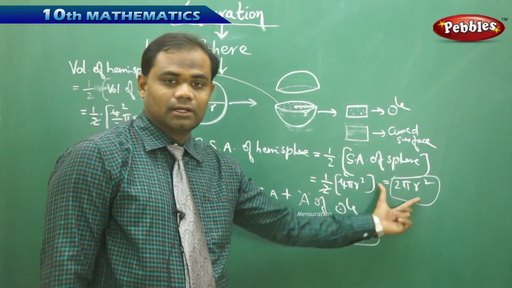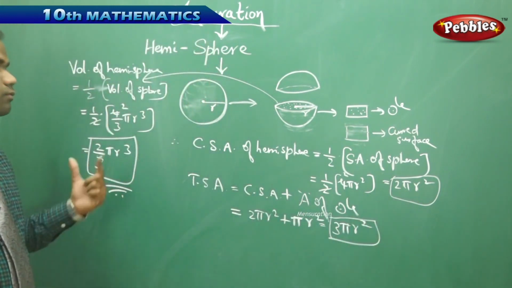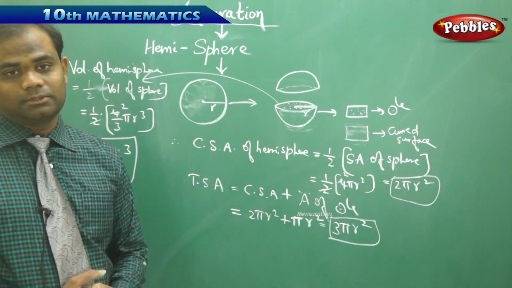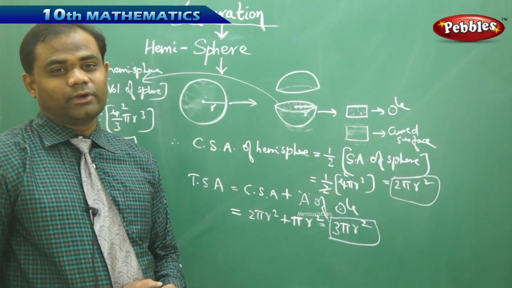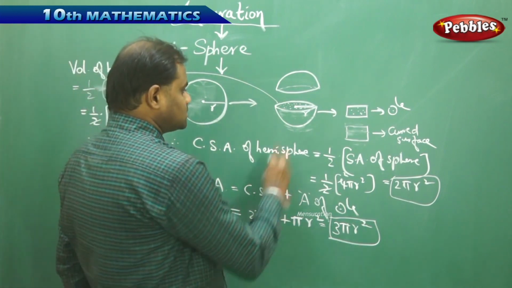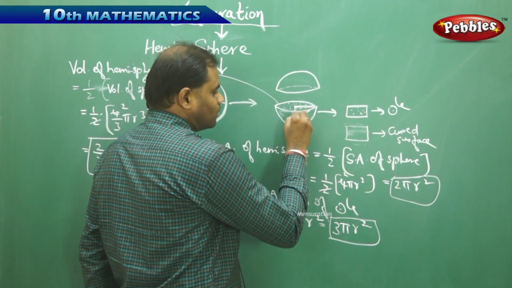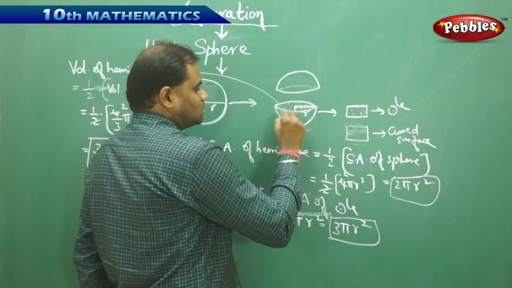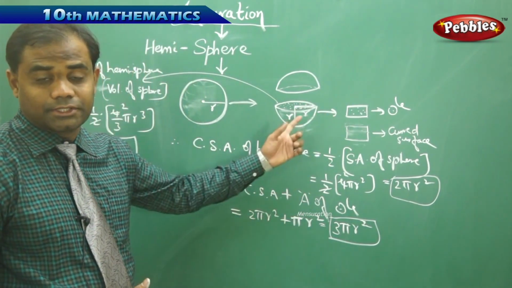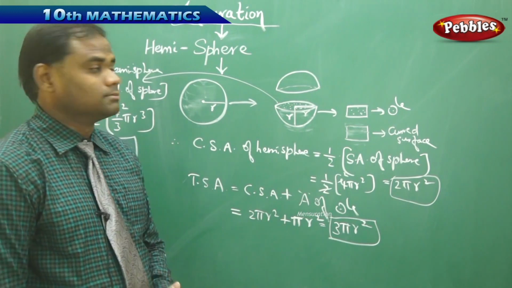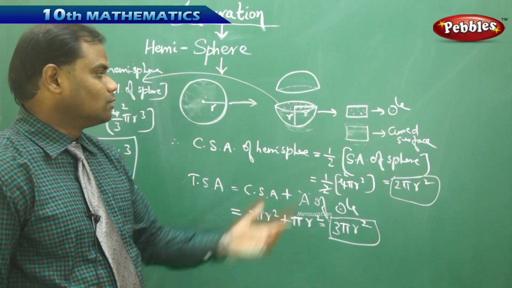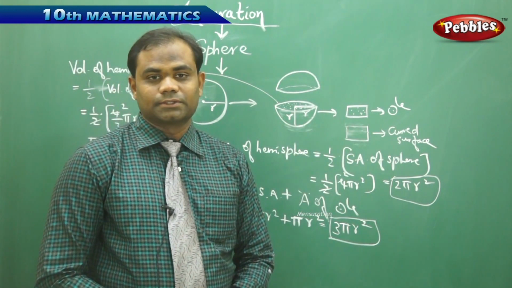The curved surface area, the total surface area, and the volume of the hemisphere is how we understand the concept. But the most important point we need to note here, because some of the questions are very challenging, is that since the radius is r, the depth of the ball is also r. Imagining this depth of the ball also to be r is very useful in visualization when we do many complex problems. So depth of the ball is radius of the ball. The hemispherical ball is how we understand the geometrical structure.